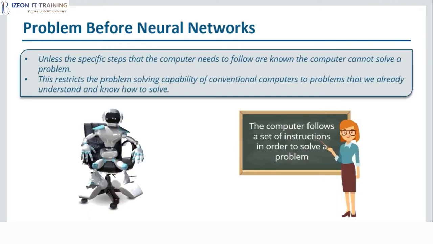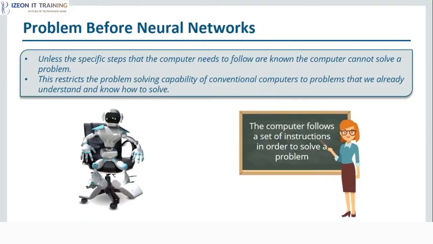That is, the computer follows a set of instructions in order to solve a problem. And unless the specific steps that the computer needs to follow are known, the computer cannot solve the problem. So obviously we need a person who actually knows how to solve that problem, and he or she can provide the instructions to the computer as to how to solve that particular problem, right? So we first should know the answer to that problem, or we should know how to overcome that challenge or problem which is there in front of us.